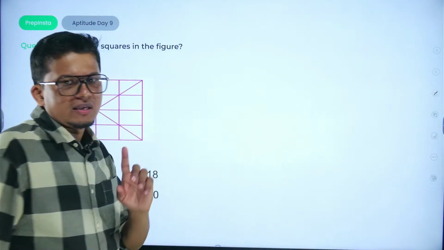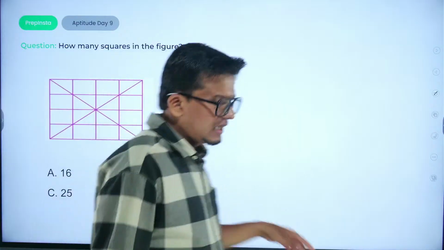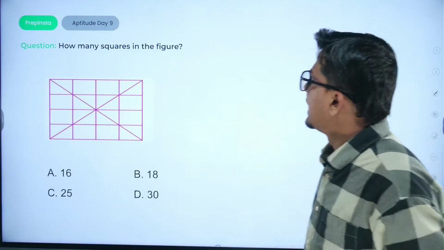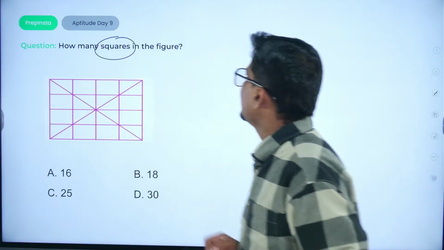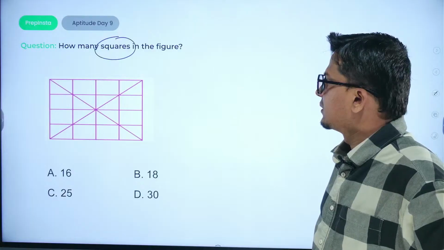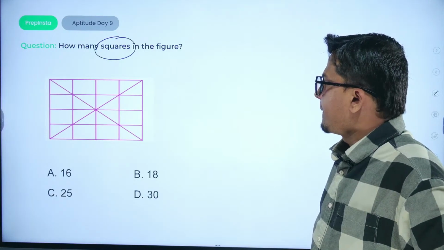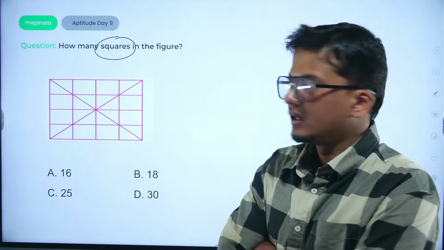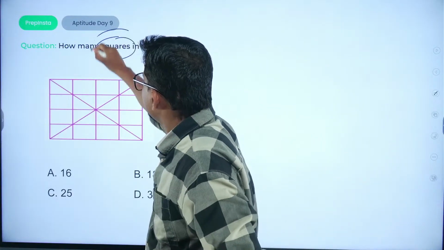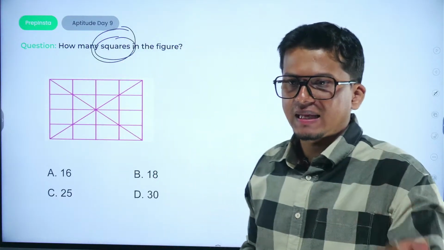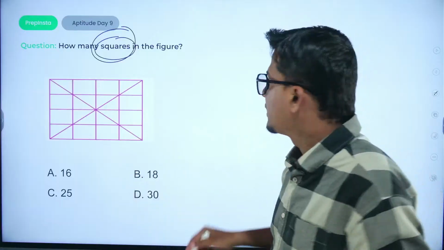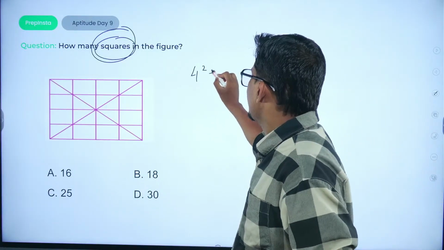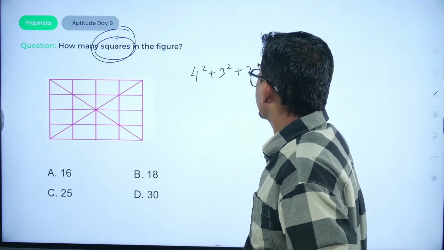Now I am giving you a small question. Just figure out this question. What will be the answer? How many squares are in the given figure? What would be the answer? So, asking about the squares, the number of rows and columns are equal. There are 4 rows and 4 columns. So the answer would be 4 squared plus 3 squared plus 2 squared plus 1 squared.